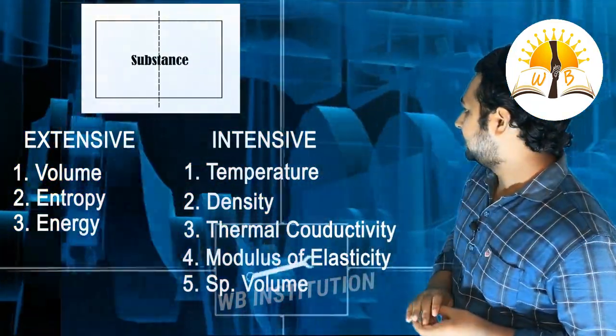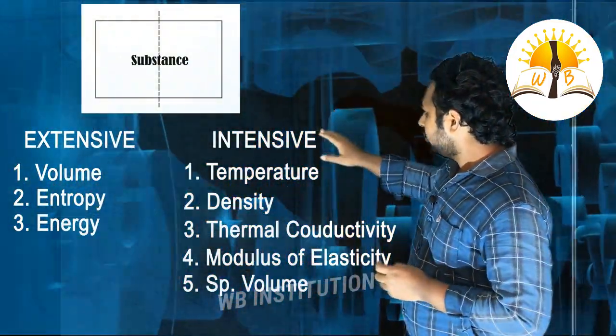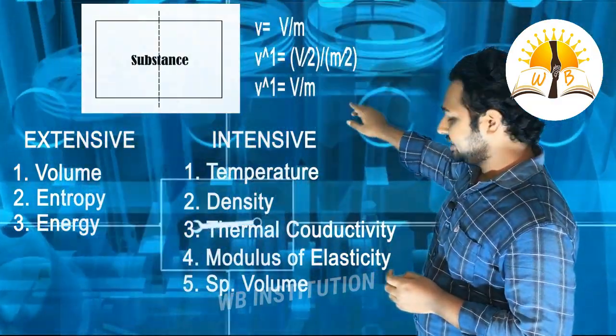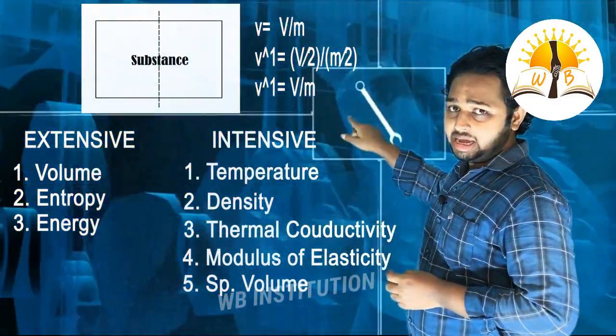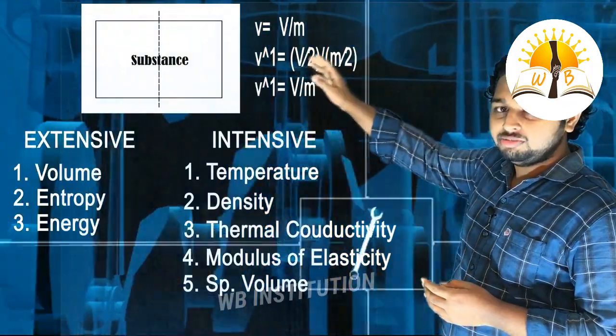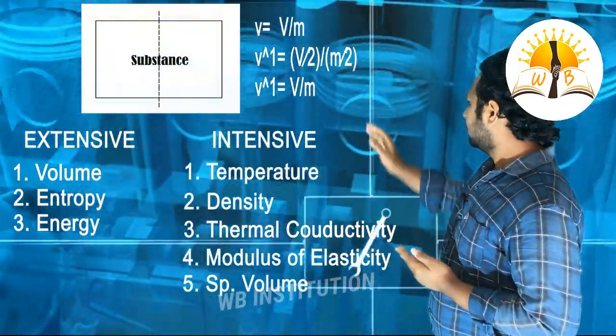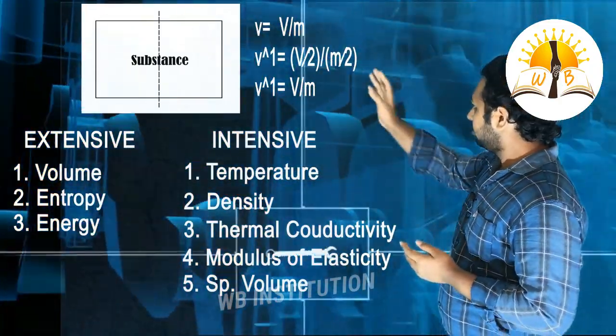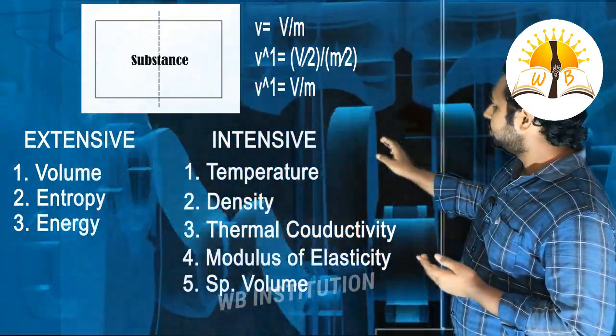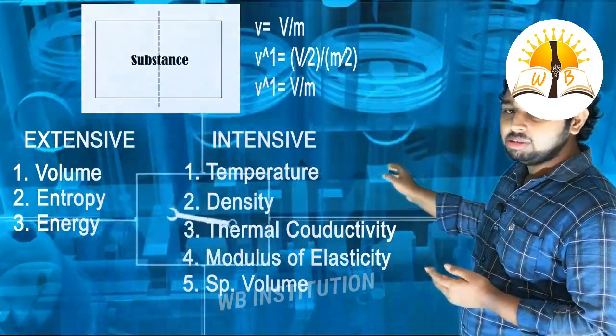Let us see how. Specific volume is nothing but small v is equal to V by m. That is, V is the volume of this chamber and m is the mass of this chamber. So if we divide it into two parts, v dash is equal to V by 2 divided by m by 2.